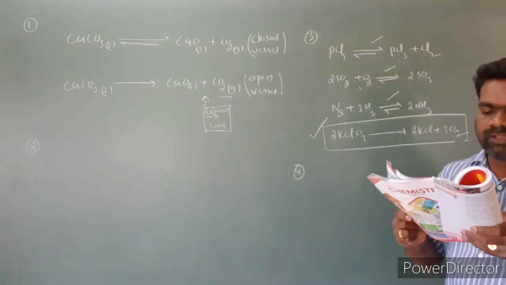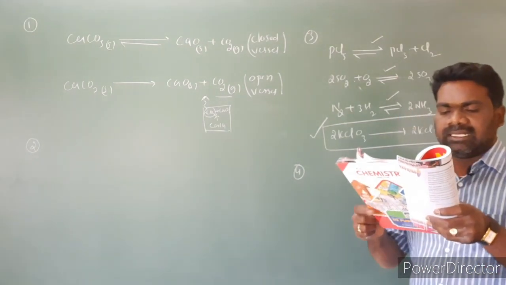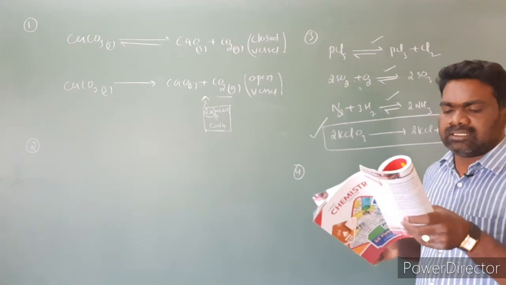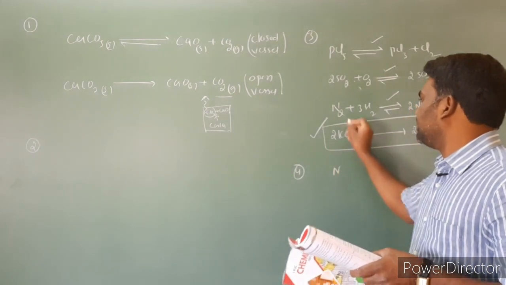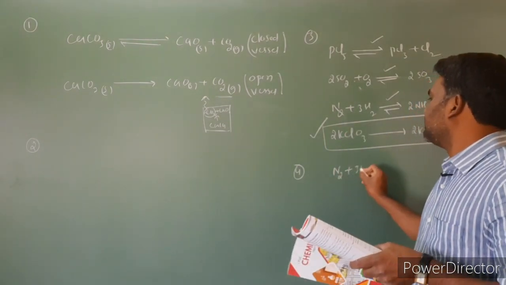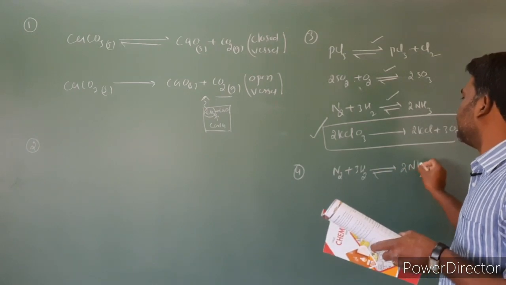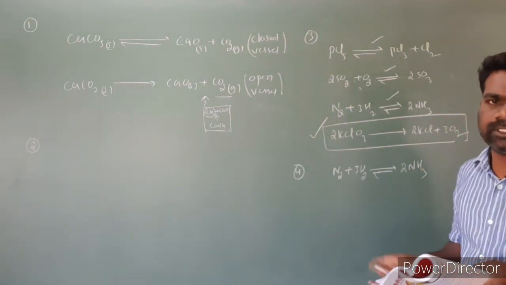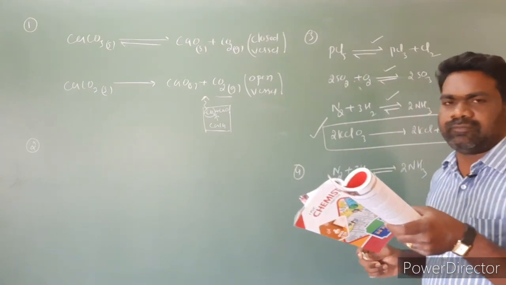Which of the following behaves as an irreversible reaction when conducted in a closed vessel? Look at the first one, synthesis of ammonia. N2 plus 3H2 gives rise to 2NH3. This is a reversible reaction, not irreversible. Next, decomposition of PCl5 solid.